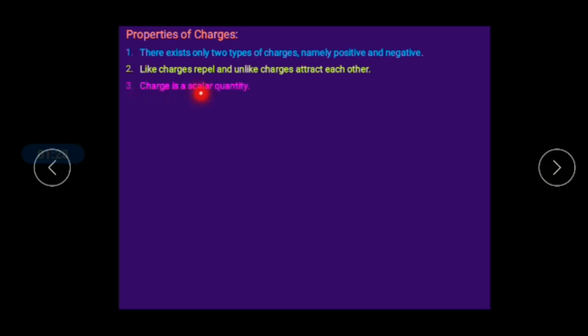And charge is a scalar quantity. You know what a scalar quantity is, since you have studied it in 11th standard, right? Scalar means it has only magnitude, and vector means it has both magnitude and direction. So here charge is a scalar quantity, which means it has only magnitude, whether it is a positive or a negative charge. So for the value of charge, we can take the magnitude alone.